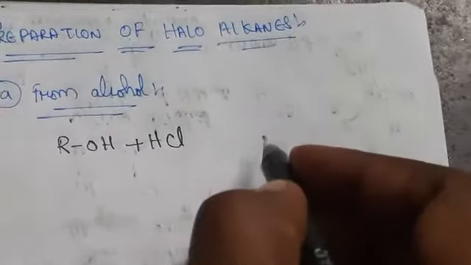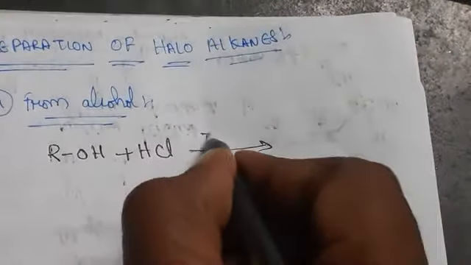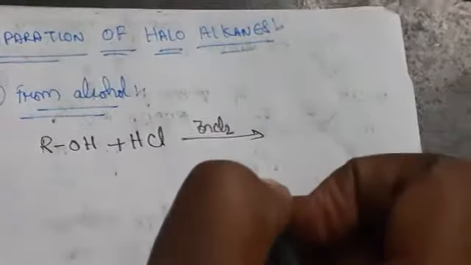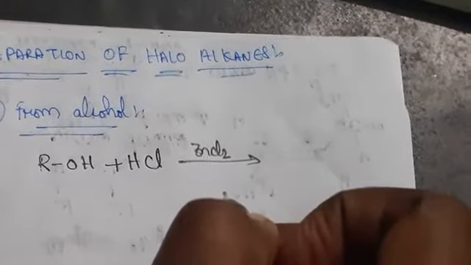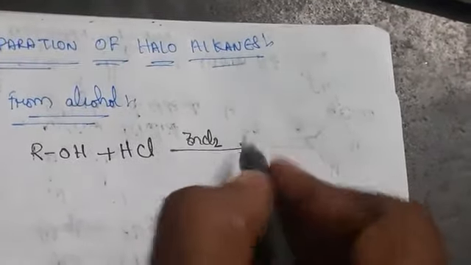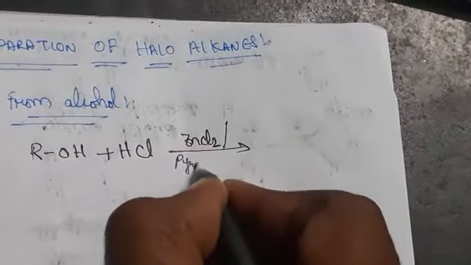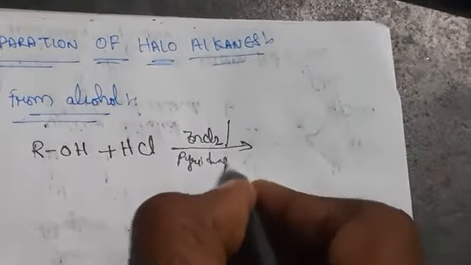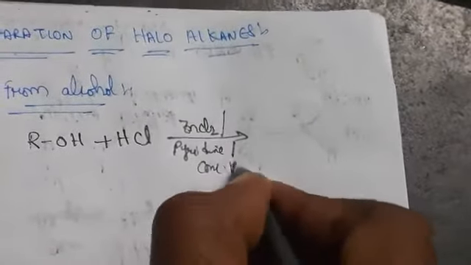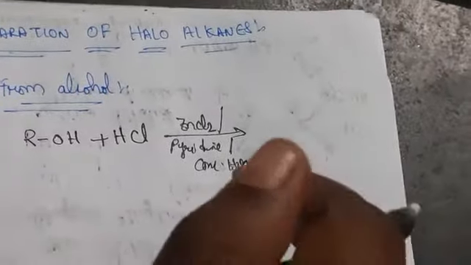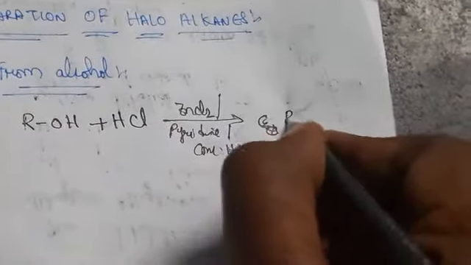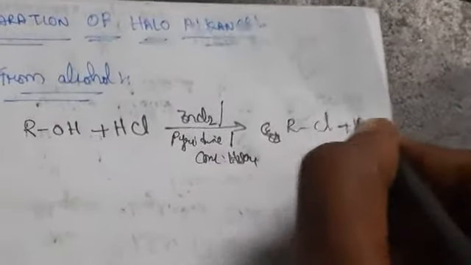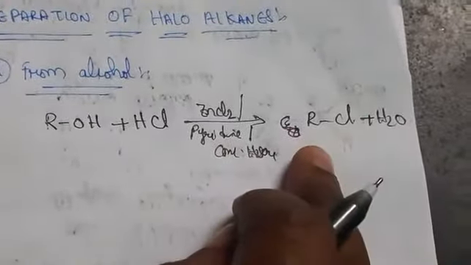in the presence of ZnCl2 or pyridine, PCl5, we can take any of these, or you can use concentrated H2SO4. These are the catalysts we can use. It gives RCl plus H2O. So this is the alkyl halide.